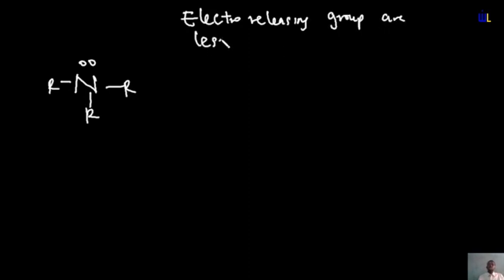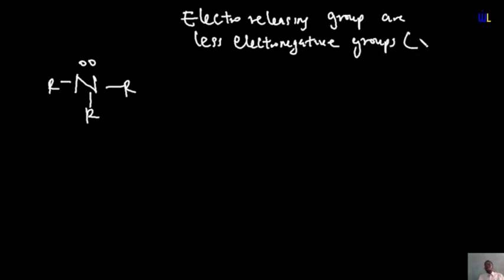As I said, it is believed that once you have electron releasing groups surrounding that particular atom, it increases the basicity. When I say electron releasing groups, they are less electronegative groups.